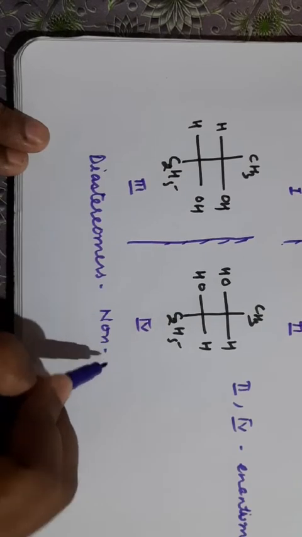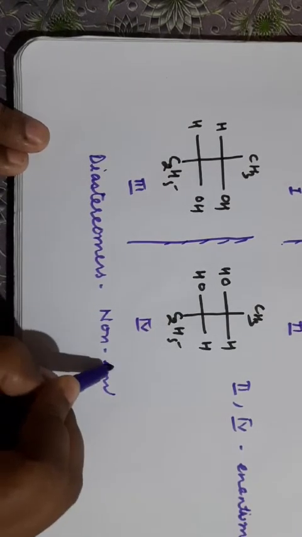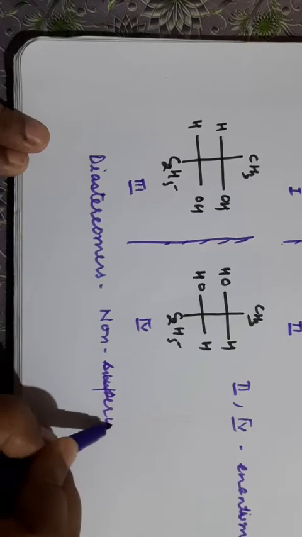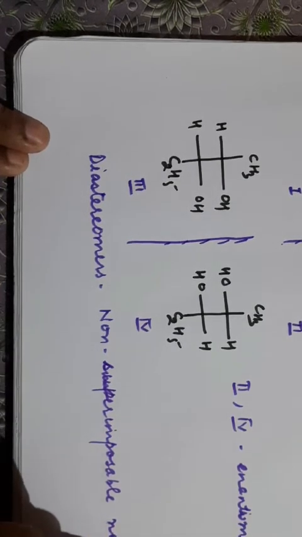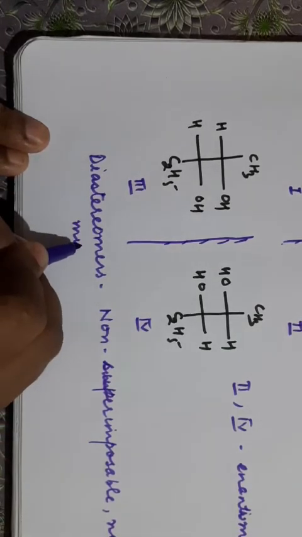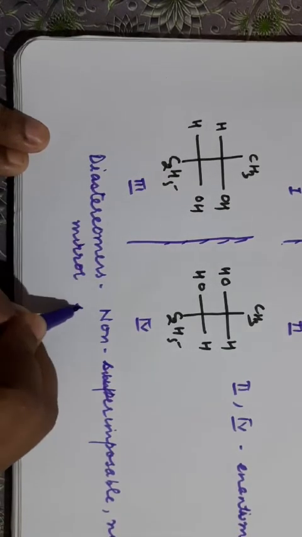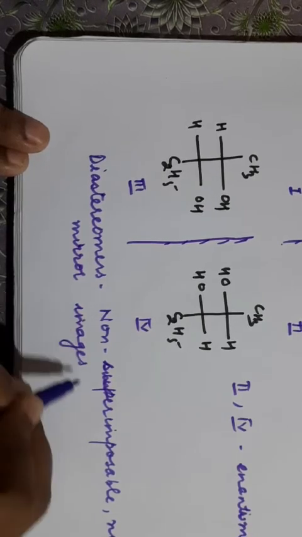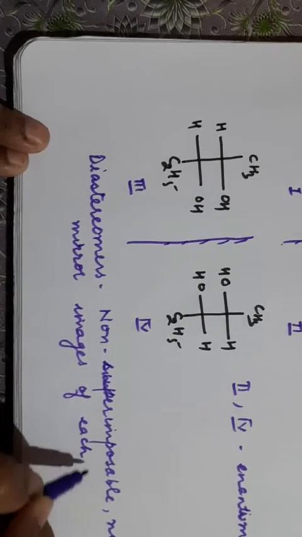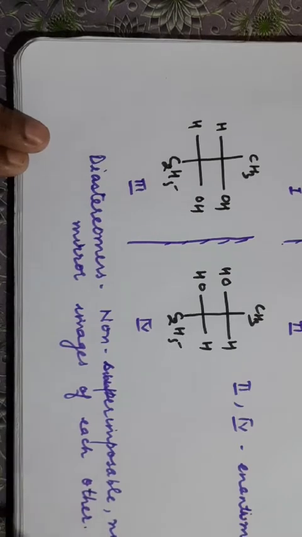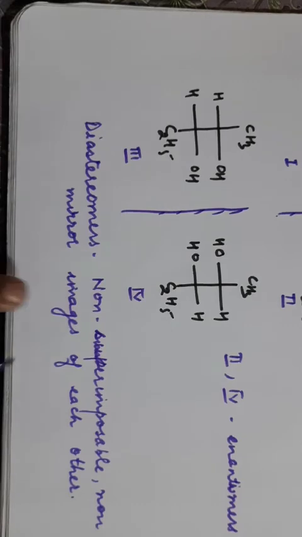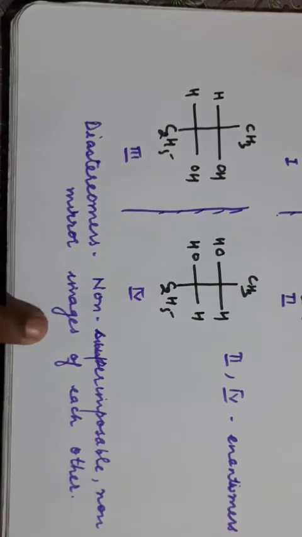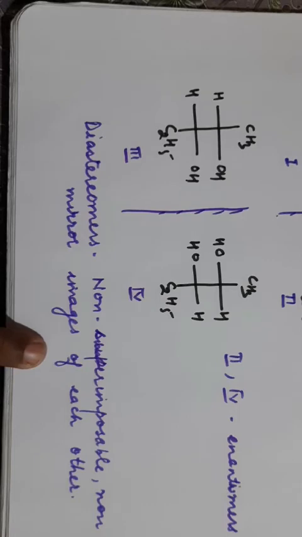They are non-superimposable, non-mirror images of each other and contain at least one chiral carbon. Clear? So non-superimposable, non-mirror images of each other are known as diastereomers.